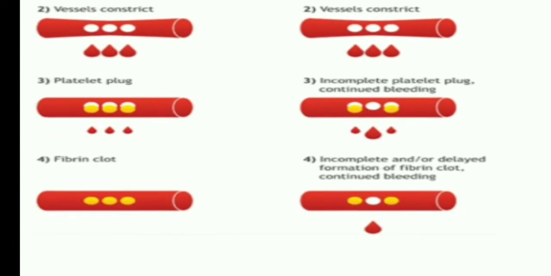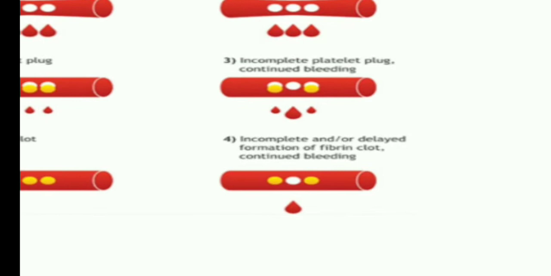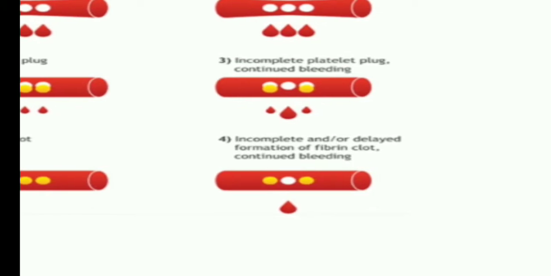In the third one, incomplete platelet plug, continued bleeding is there because of the incomplete platelet plug. Look at this image, what happened here? The platelet plug, that is the yellow color, is there. No, it is not completely plugged with that damaged part or cut part. So what happened here? The total 3 parts are there.